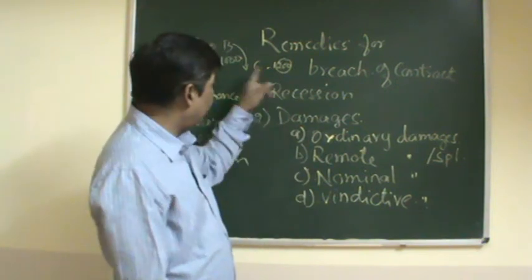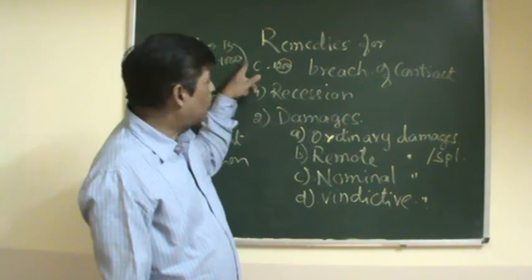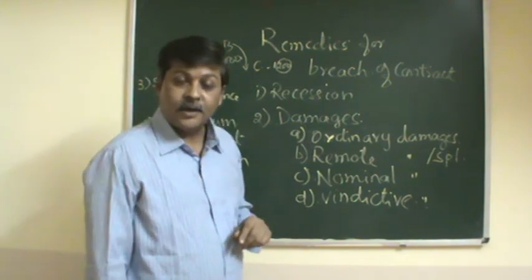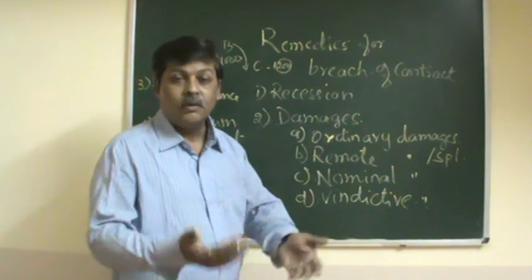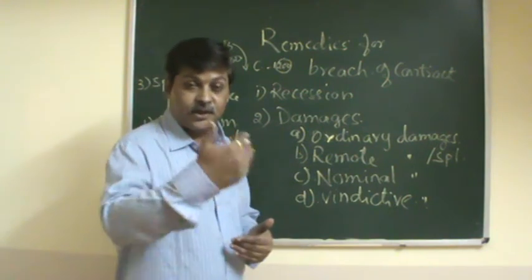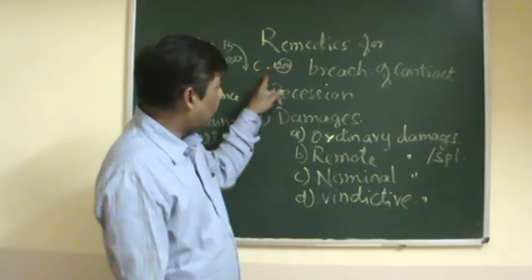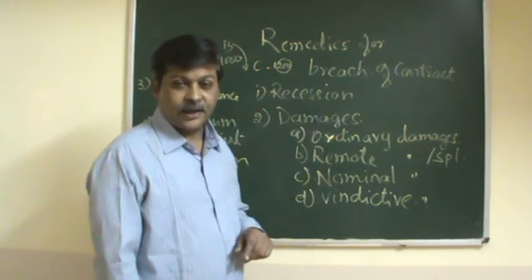So B has made this very clear to A, and now the special damage is made clear to A. He will be selling it at 1200.